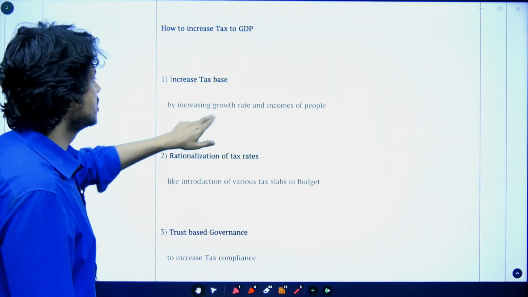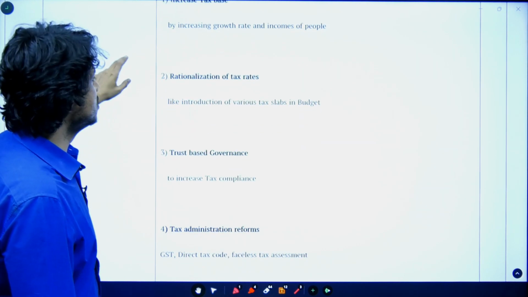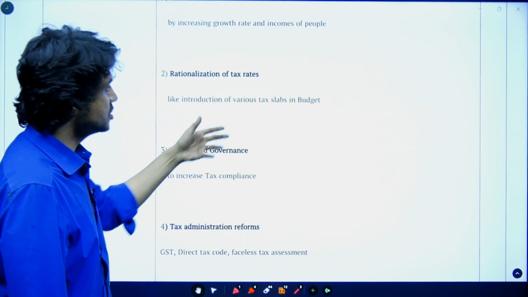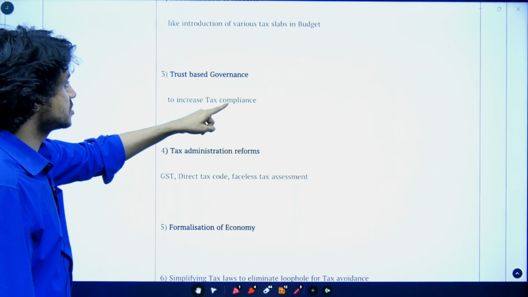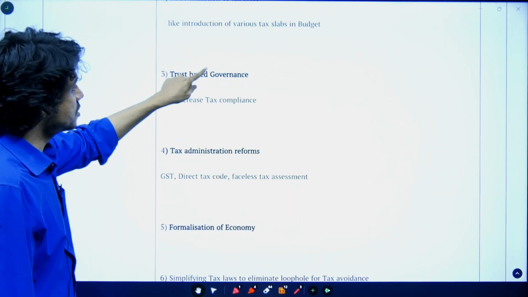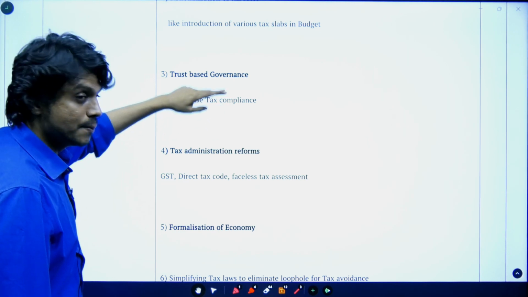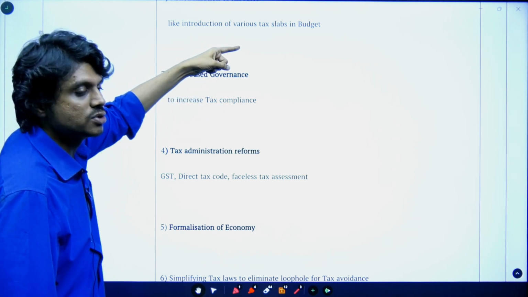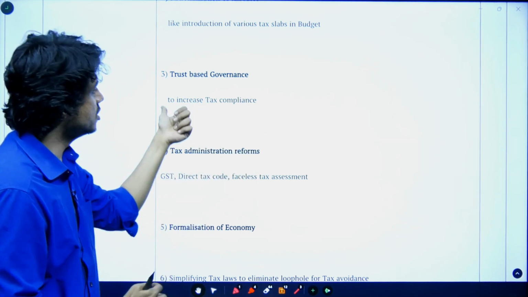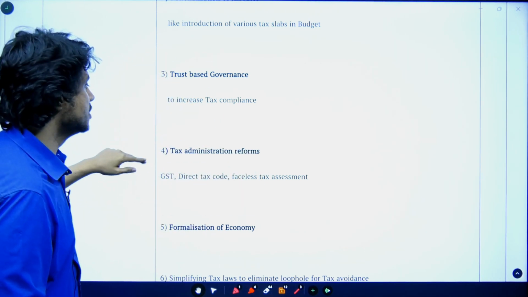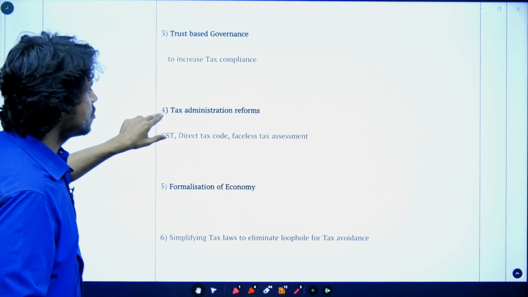Increase tax base, increase the growth and income of the people, rationalize the tax rates. That is what government has done in the recent budget. Trust based governance. This is what is mentioned in the government documents. This will break that cycle which I have mentioned. The social contract that is weak between the government and the citizens will be improved, and the tax compliance will be increased. Administration reforms.